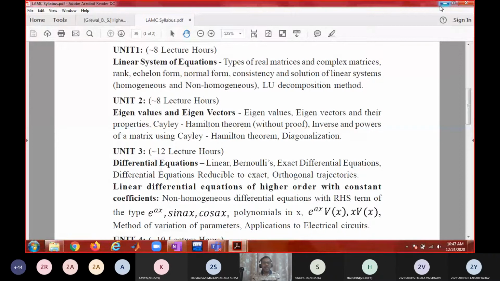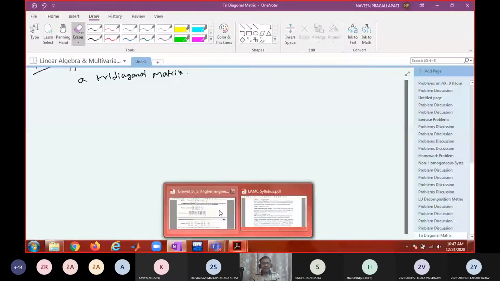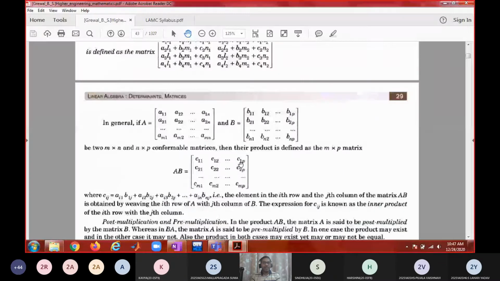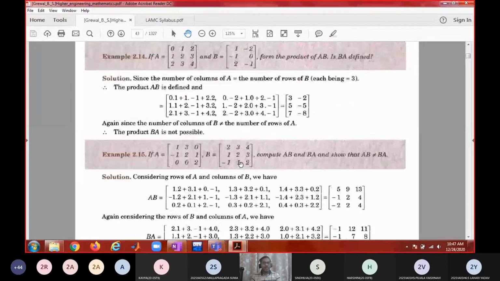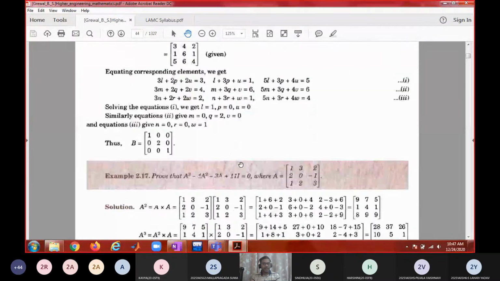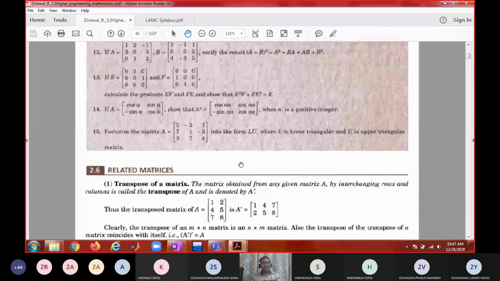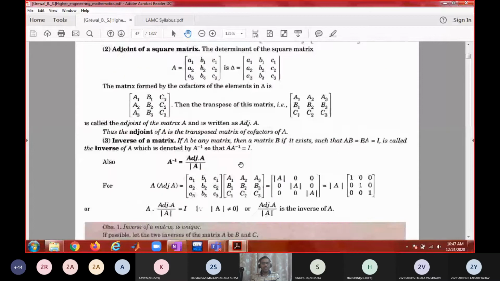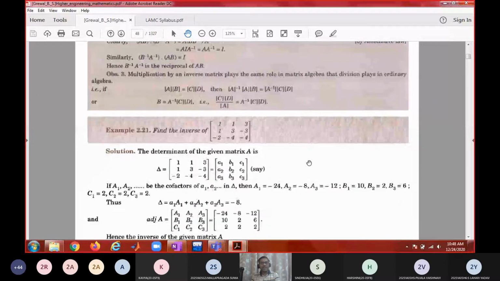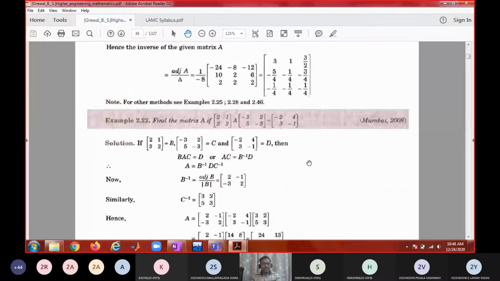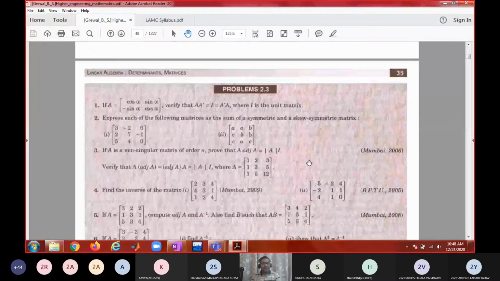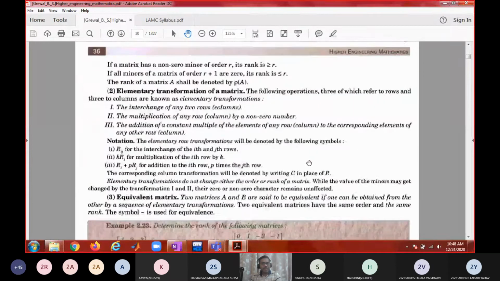Before proceeding further, I think I have shared the PDF of BS Grewal also, right? All of you just go through the example problems and concepts given in this book. Correlate the topics in the syllabus with the concepts given in Grewal.